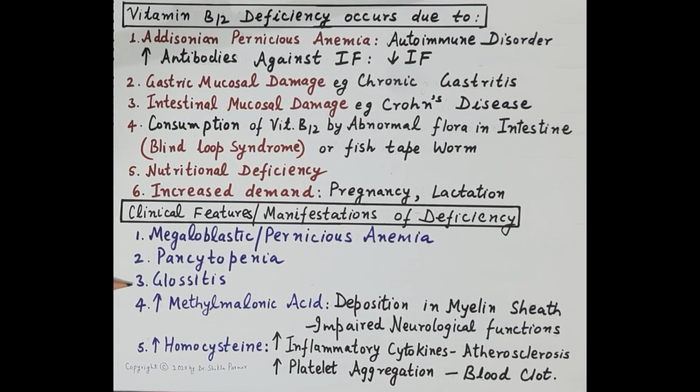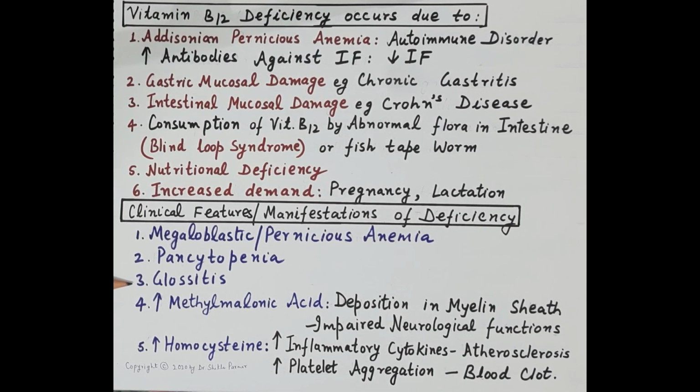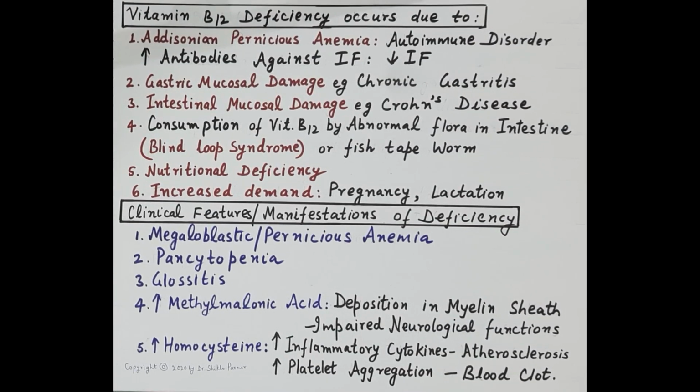Vitamin B12 deficiency leads to deficiency of DNA precursors, for example thymidine, and thus old epithelial cells are not replaced. There is slow division of cells. This causes inflammation of the tongue, which causes glossitis, and there is difficulty in talking and swallowing.